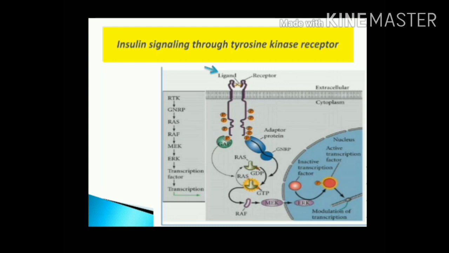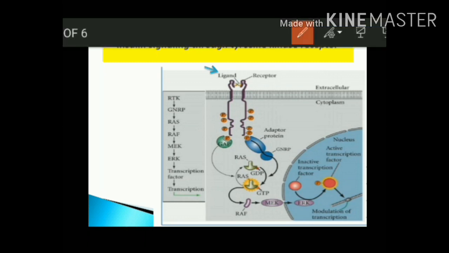Now come to the main point. This is the receptor tyrosine kinase pathway. First we will talk about the RTK pathway, then I will discuss what happens when insulin binds as a ligand. In the normal RTK pathway, when a ligand binds with the receptor, it causes dimerization. Then the cytosolic tail that has kinase property causes cross phosphorylation and autophosphorylation.